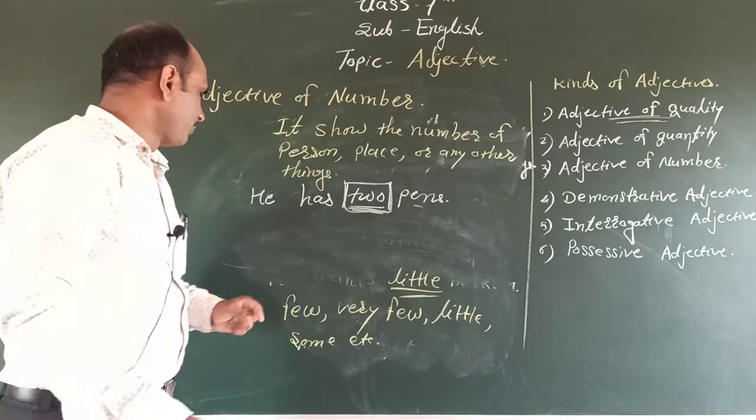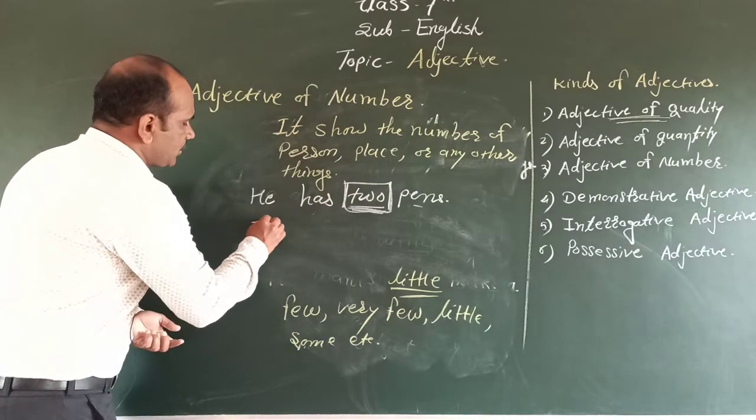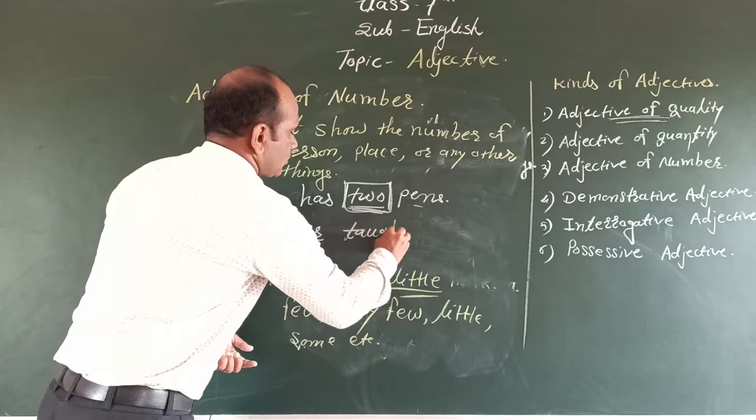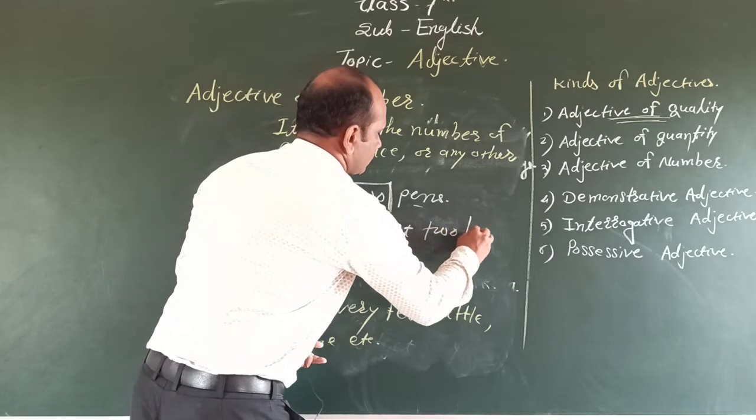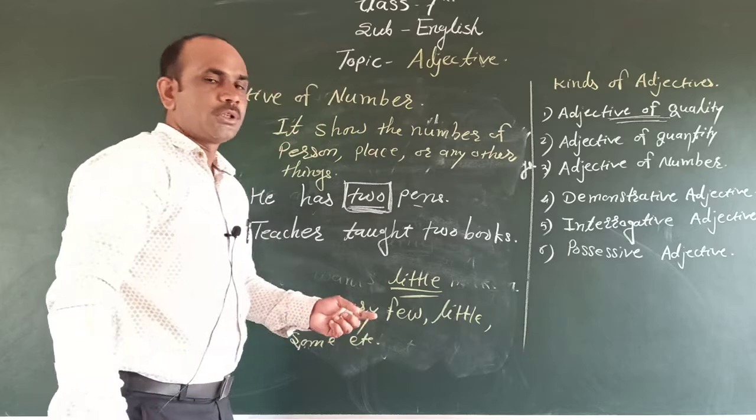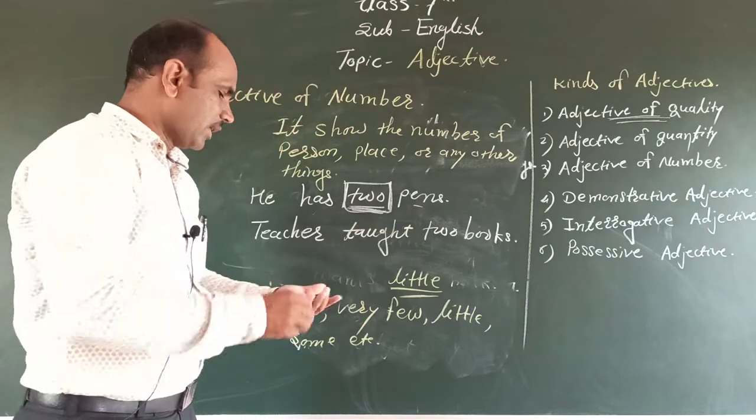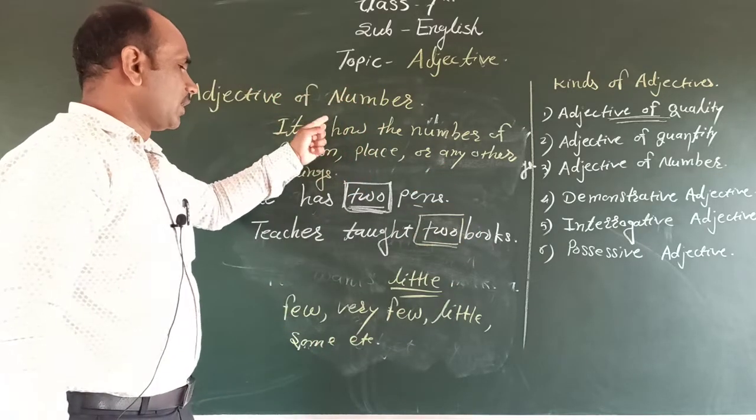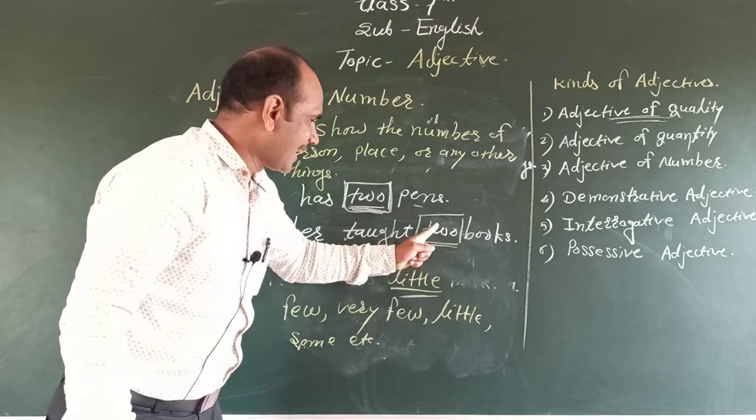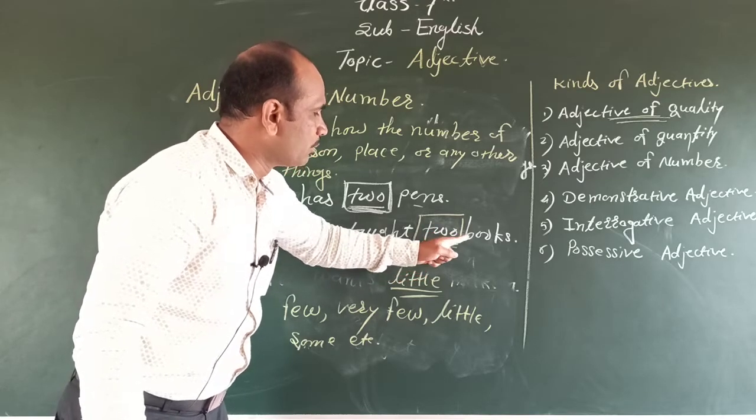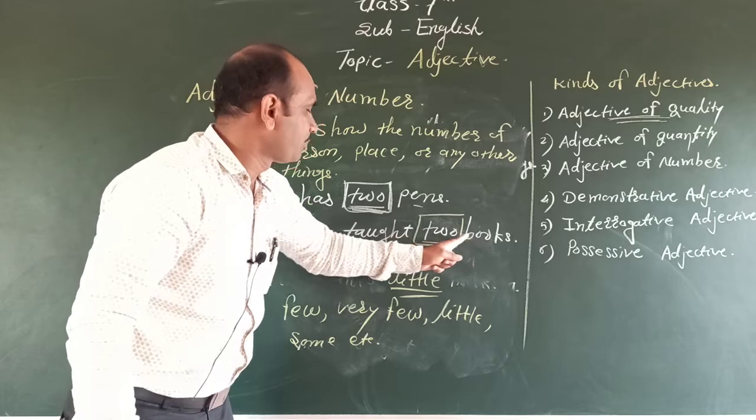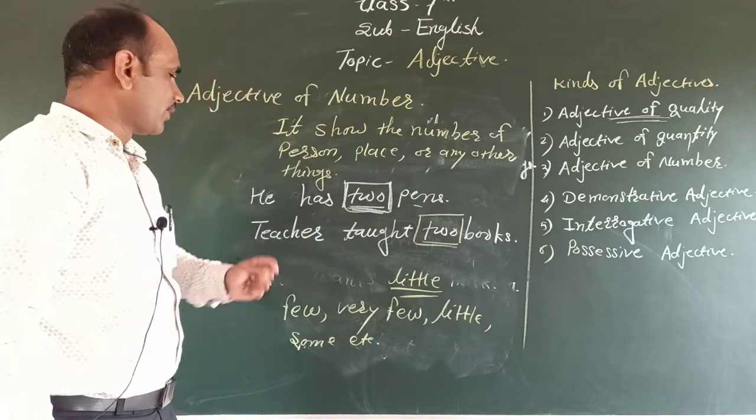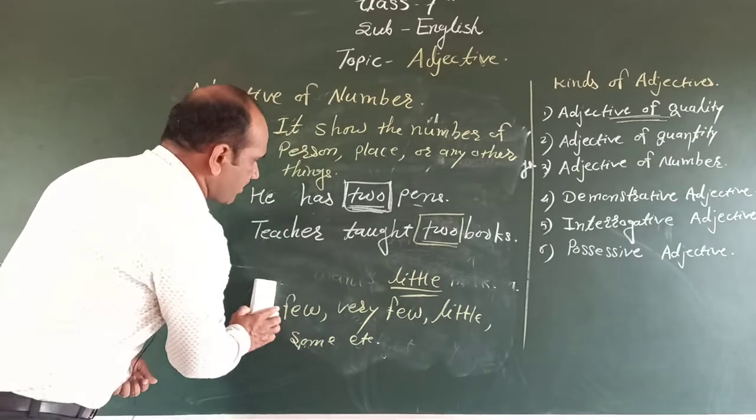He has 2 pens. Then we discuss: Teacher taught 2 books. Here 2 is an adjective of number, because this adjective tells more information related to the books, or it shows a particular number. Therefore we call it an adjective of number. Then we discuss another example.